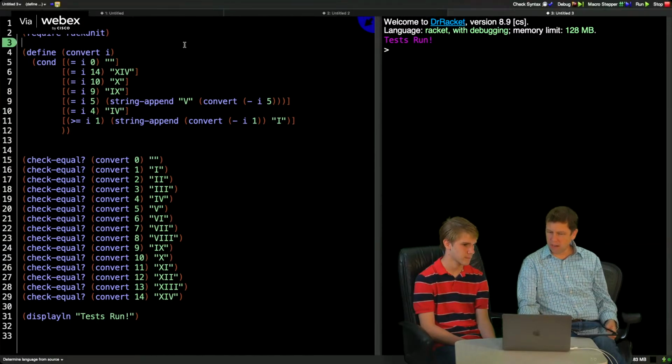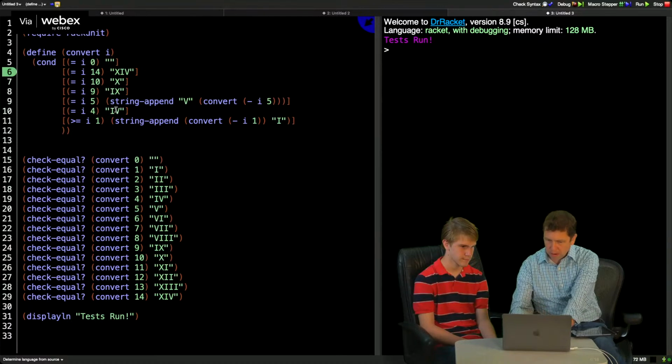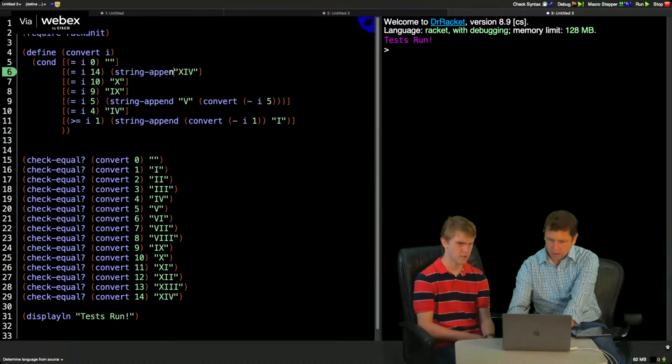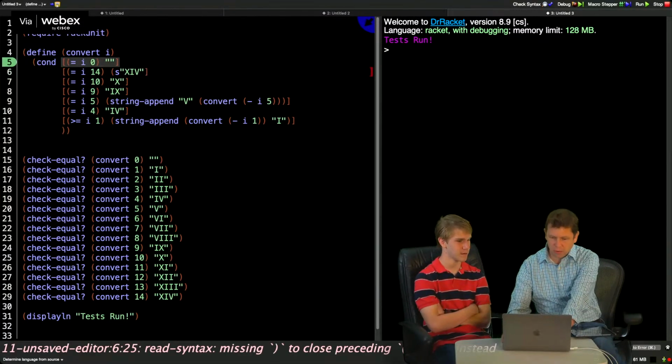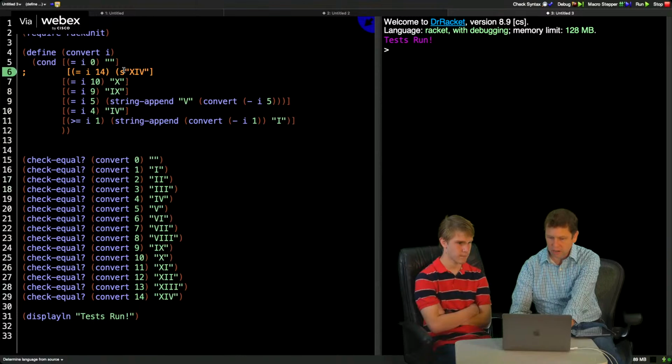But we've also seen an IV before. So what we probably want to do is figure out how, instead of having this, I can combine this 10 with this 4. One thing I see down here is I've got the string append happening and the recursive call, but I'm not doing that for this up here. Are you sure you want to do it for 14? That's a good point. Yeah, let's comment that out, because what I'm trying to do is get rid of it. If I just add it there, I haven't really accomplished anything, right? So what if I do it for the 10? Does that seem like where we might need it? That seems more logical. Okay.